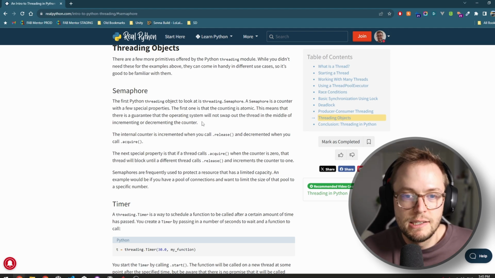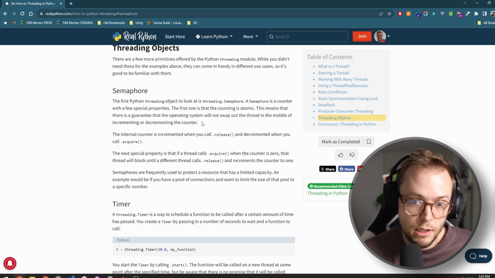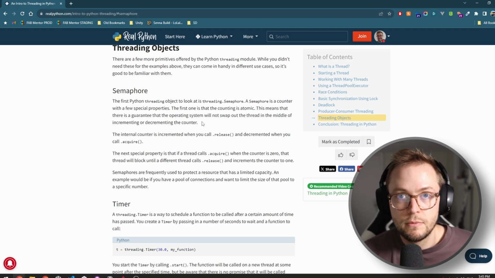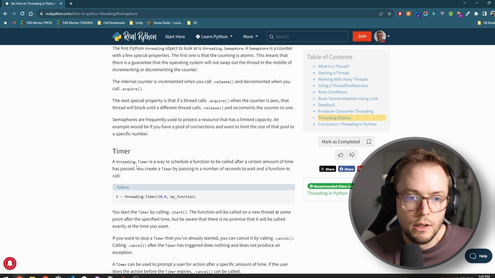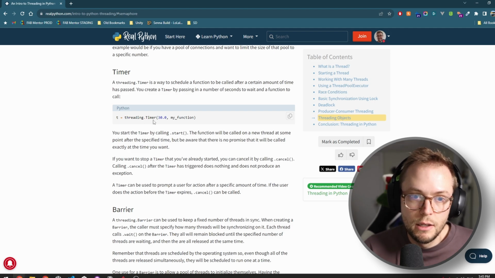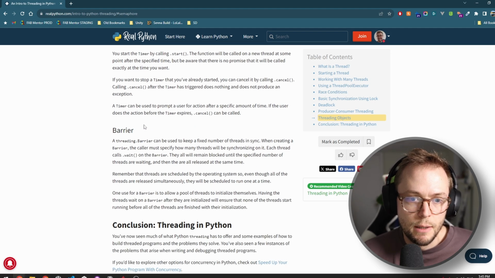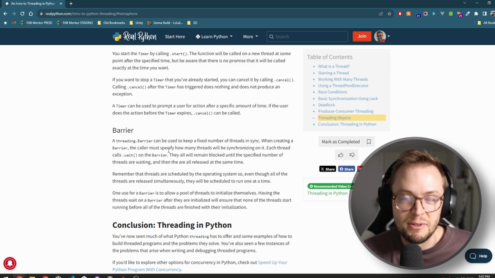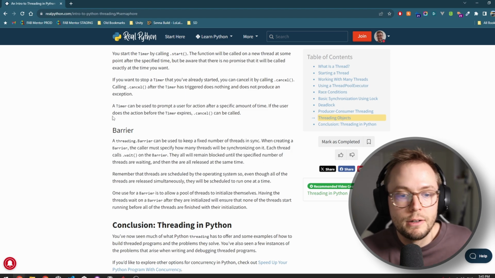So this can be super great if you want to allow a lock that can be acquired, say, 5 times. But after 5, we don't want to have any more than 5. Then any time it's released, another thing can acquire it. And once it's been released fully, then 5 new things could, or however many. So that's a big one here. Timers, basically you can call something on a thread using a timer. And barriers kind of block things from running. They're a barrier.